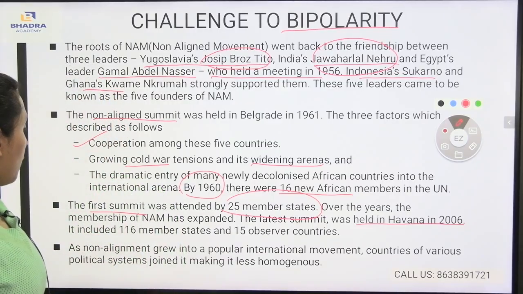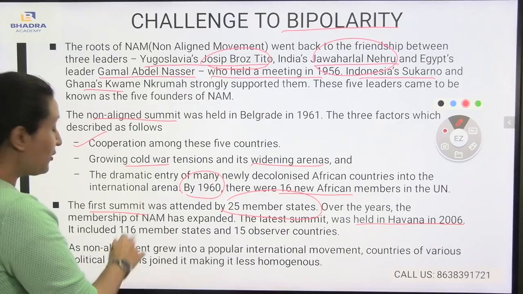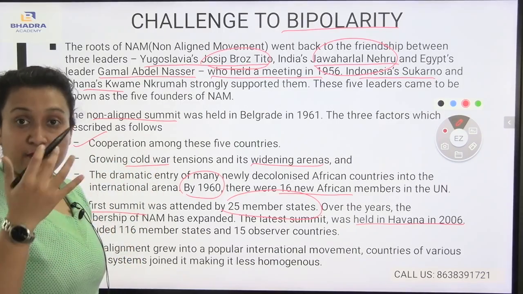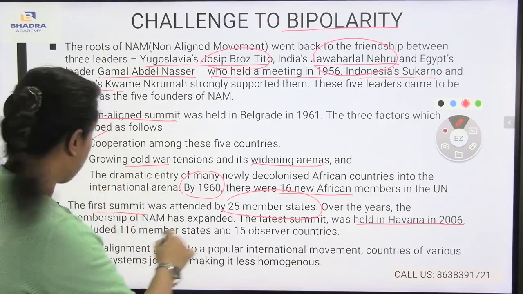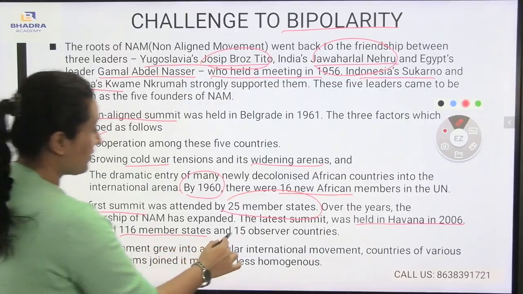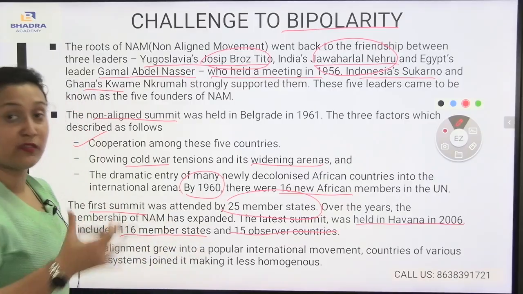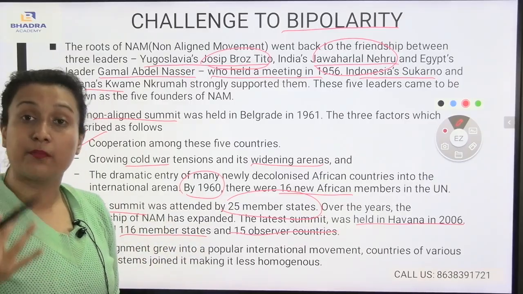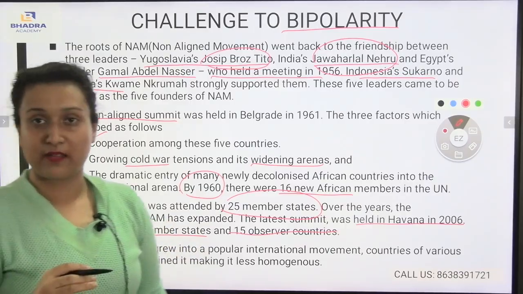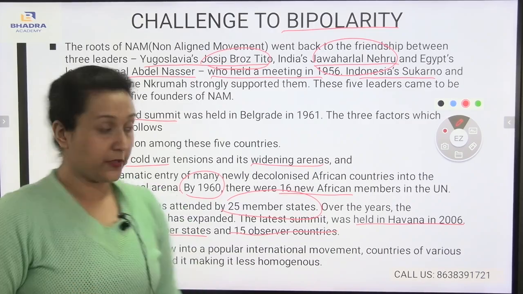It included 116 member states and 15 observer countries. Slowly, after the 5 countries, 25 member states were also included, and then came 116 member states and 15 observer countries. Means slowly, other member countries and states also joined the organization of the non-aligned movement.